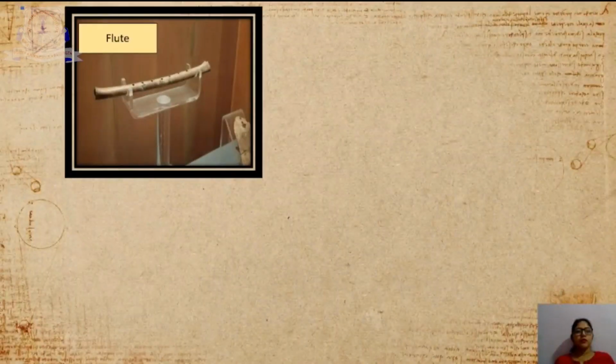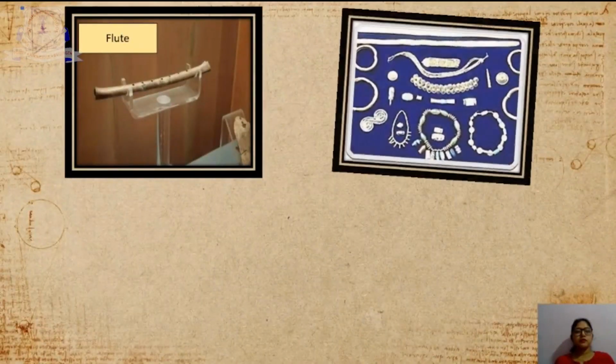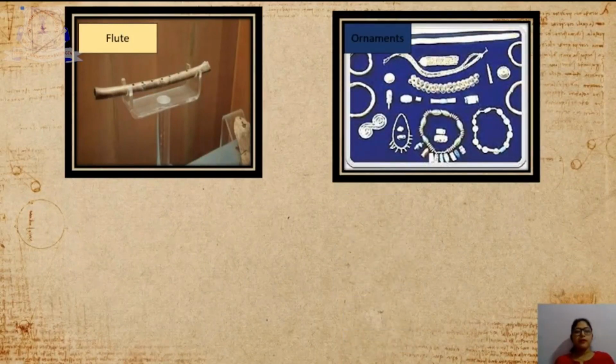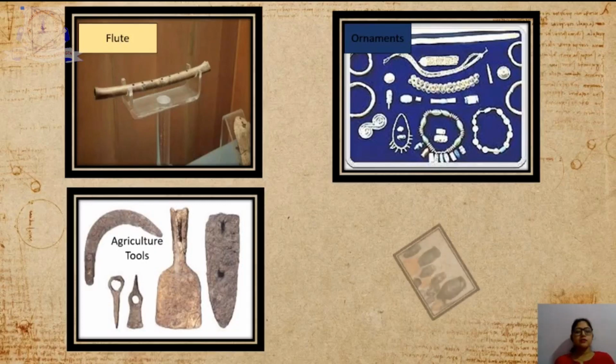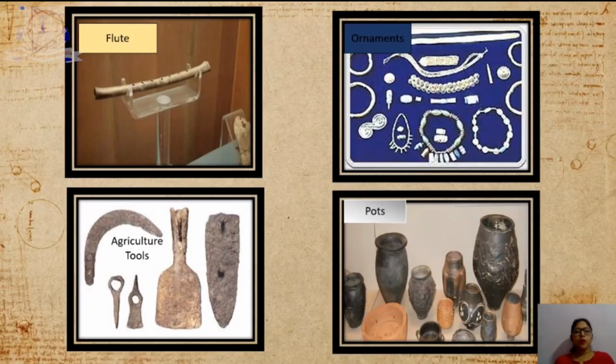Students, we can see a number of objects used by our ancestors still exist. What are those objects? I'll take you through some of these objects. Flute, ornaments, agriculture tools, pots. Sources like these help us to understand our history.